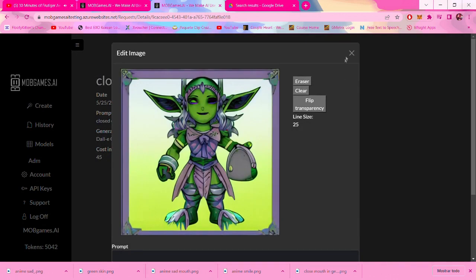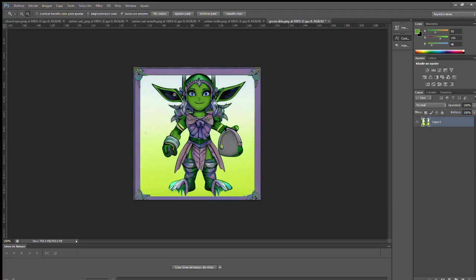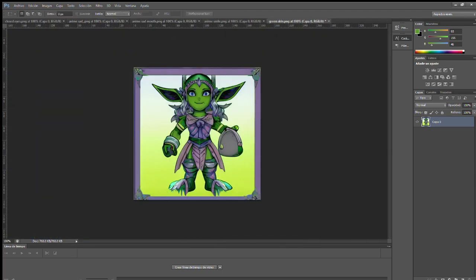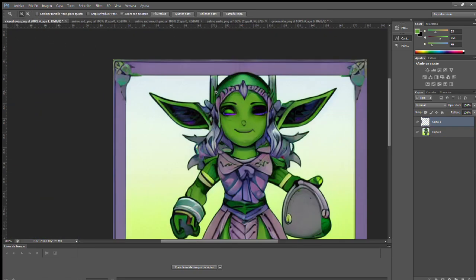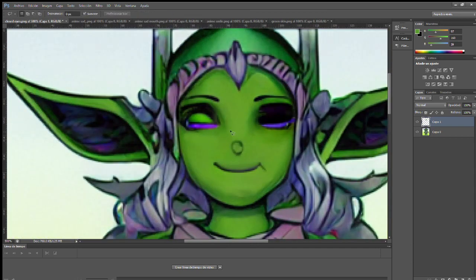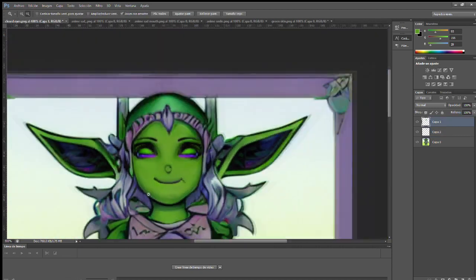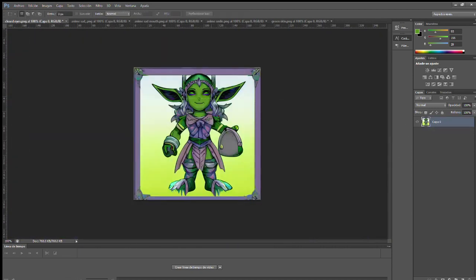And last but not least, I'm going to run this through editing software. In this case, I'm using Photoshop, but it really doesn't matter what you are using for this, because what I wanted was to have the different facial expressions in different layers, so I can use that within the animator inside Unity, so I can produce the different facial expressions without changing the whole avatar.